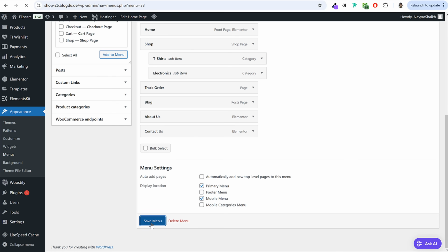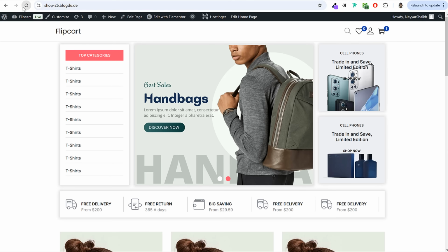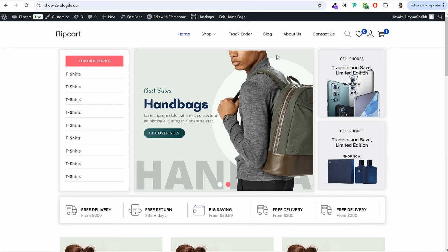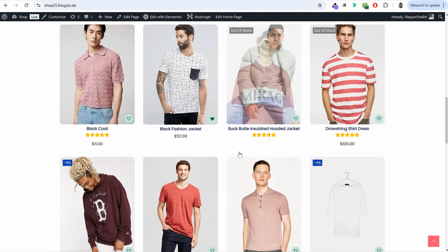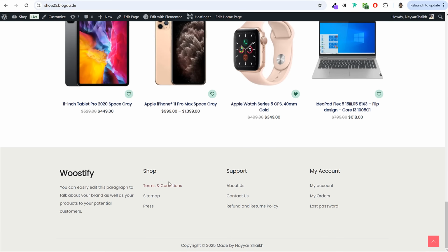And let's save menu again. Come back over here, refresh the page. And now as you can see, once we refresh this page, we have this menu. We need to create a few more menus for the footer. If you see at the bottom, these are also menus. So we need to create these 3 menus.